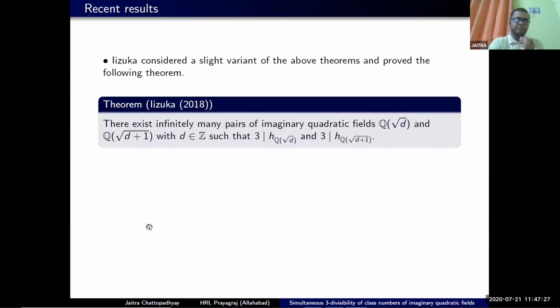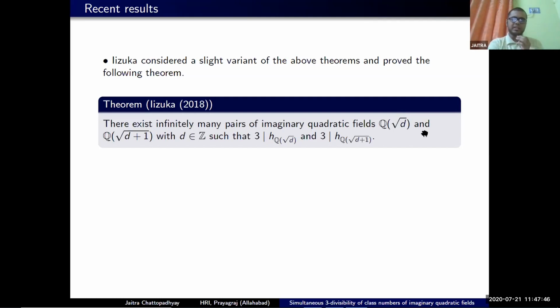Precisely, he proved that there exist infinitely many pairs of imaginary quadratic fields Q(√D) and Q(√(D+1)), where the thing appearing inside the square root is an integer, such that the class numbers of both fields are divisible by 3.